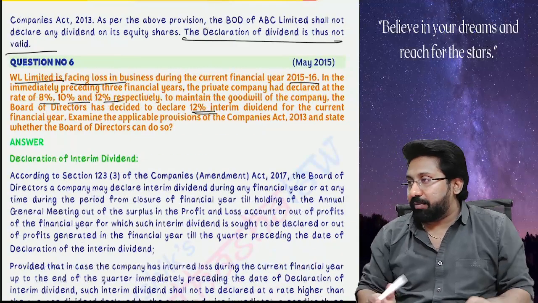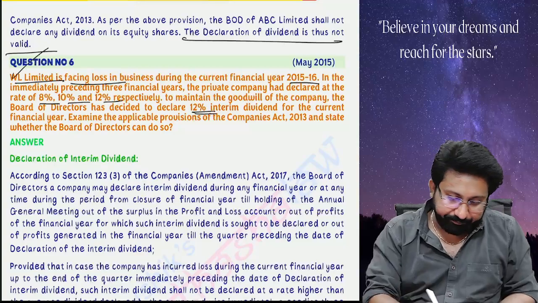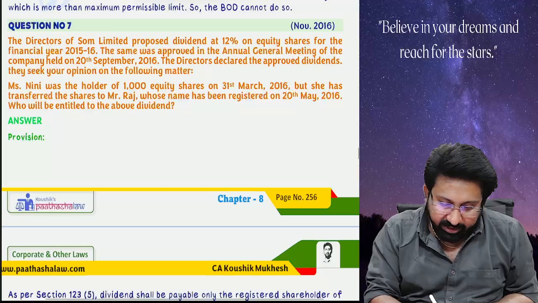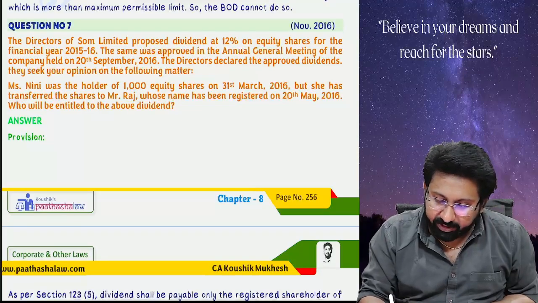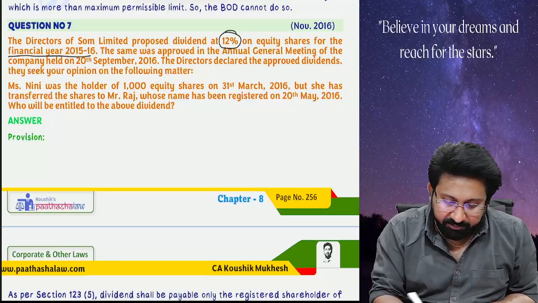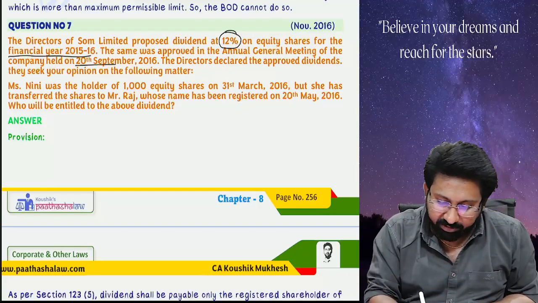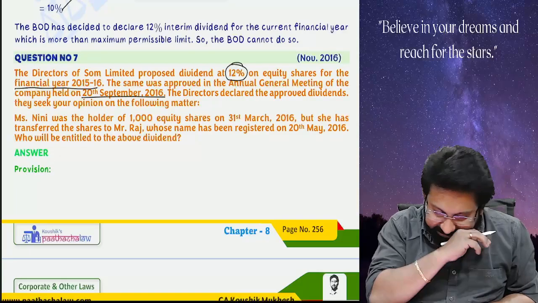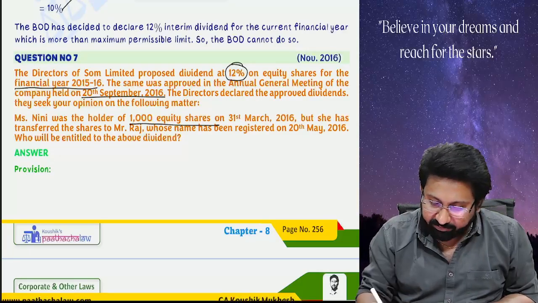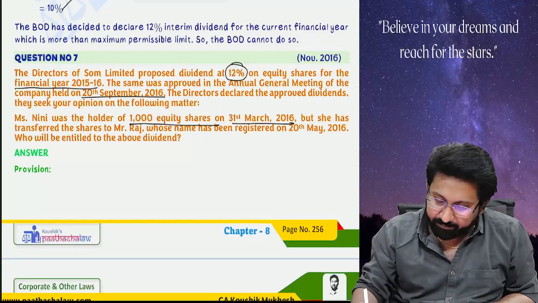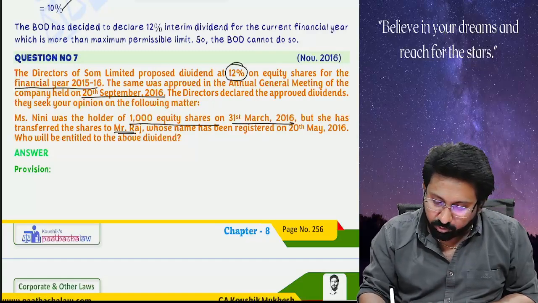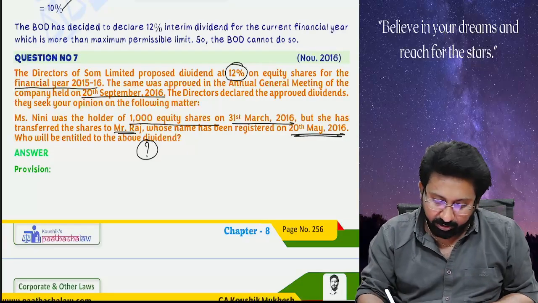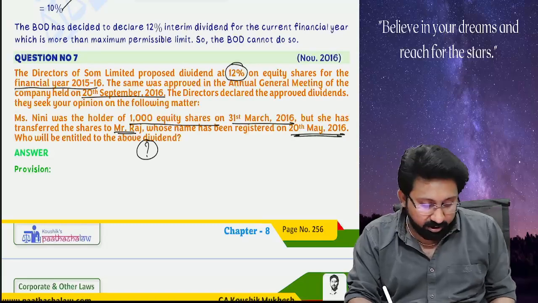After reading the question, you might have understood it is the same as the previous question. First, you have to write the provision. 10% is the rate. Next, the directors of SOM Limited proposed a dividend at the rate of 12% on equity shares for the financial year 15-16. The same was approved by the annual general meeting on 20th September. The directors declared the approved dividends. Miss Nidhi was the holder of 1000 equity shares on 31st March 2016, but she transferred the shares to Mr. Raj, whose name was registered on 20th May 2016. Who will be entitled to the above dividend? Very good. This question is based on Section 126,